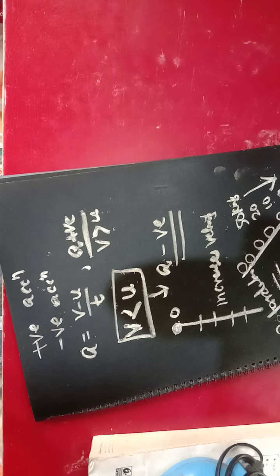In case of the variable acceleration, we will be finding the velocity is changing by unequal amount in equal interval of time, or unequal amount in unequal interval of time also. That is variable acceleration. The velocity changing by unequal amount, unequal rate में velocity जब change होता है, that is called the variable acceleration. Clear acceleration? All of you are finding the acceleration?